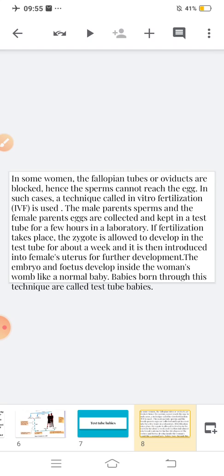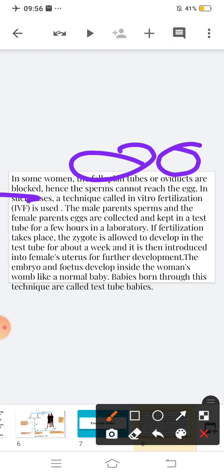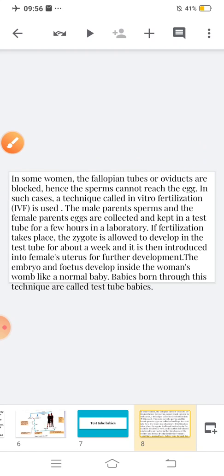In some women, the fallopian tubes or oviducts are blocked. Hence, the sperm cannot reach the egg. Is this clear? In some women, what is the problem? Her fallopian tubes or oviducts are blocked. Because of that, the sperm cannot reach the egg. So in such cases, a technique called in vitro fertilization is used, and its short form is IVF.